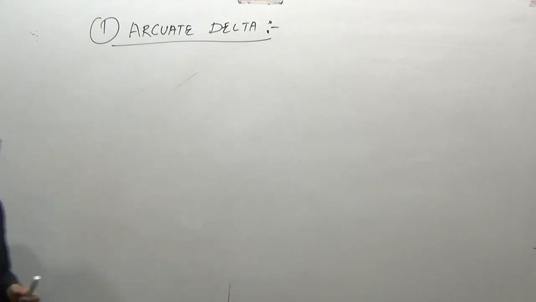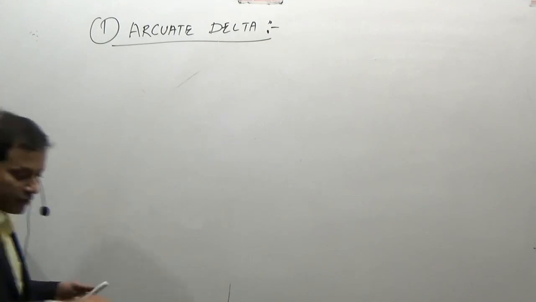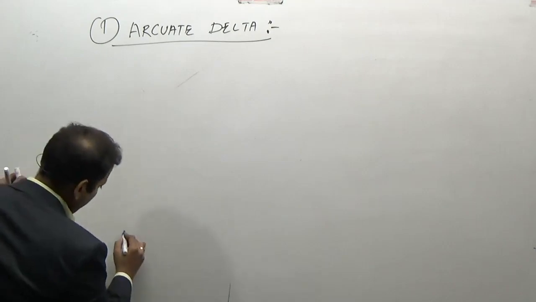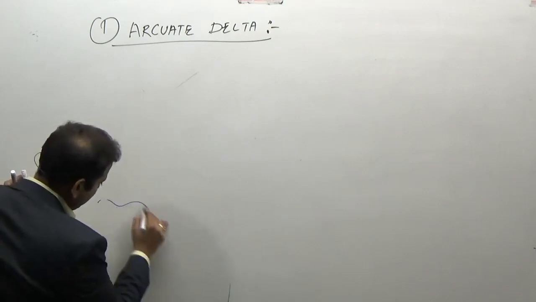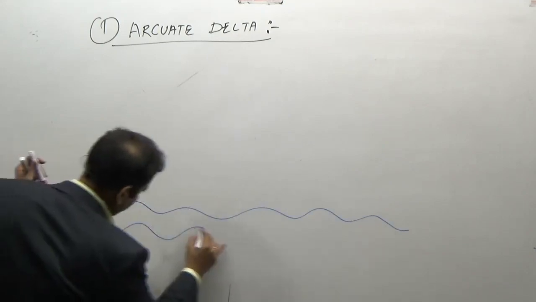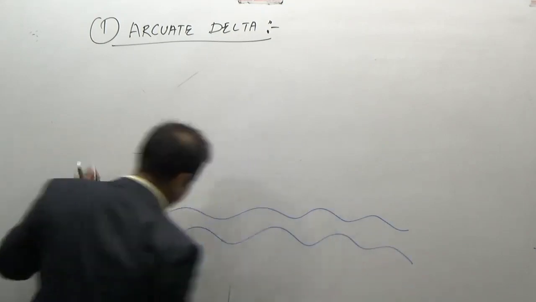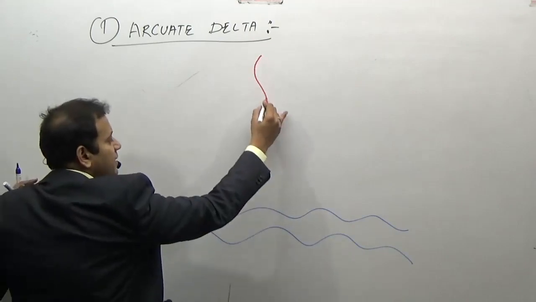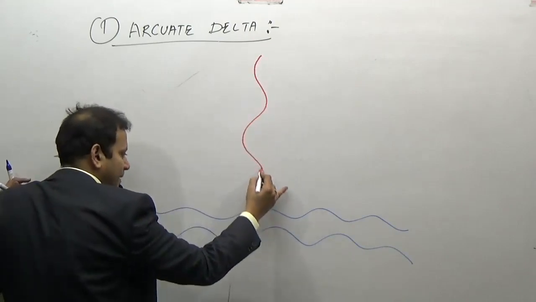Now, here you look at how the arcuate delta will look. If this is the seawater, the river, obviously the main channel of a river, is carrying more sediments.